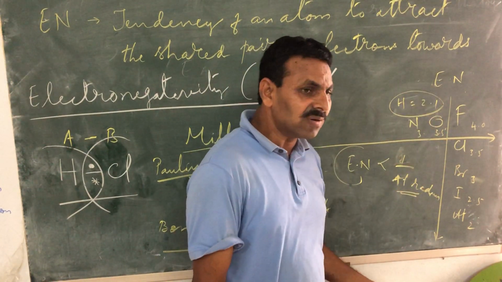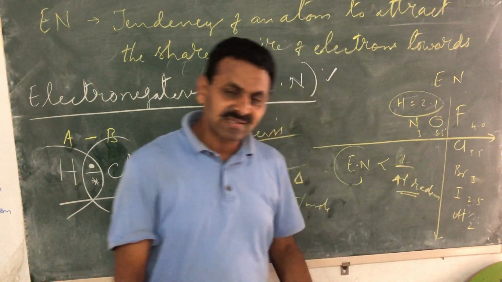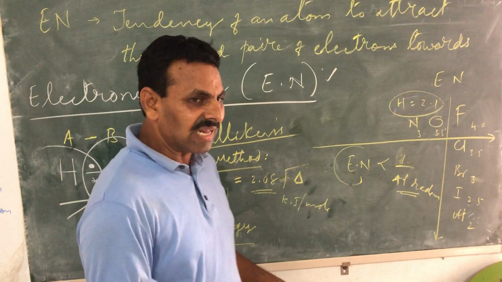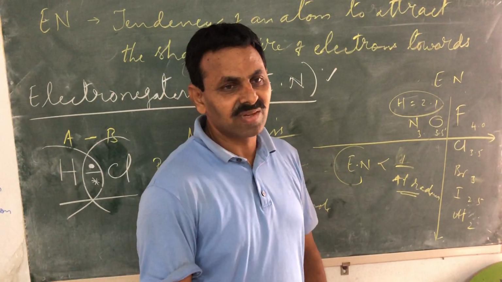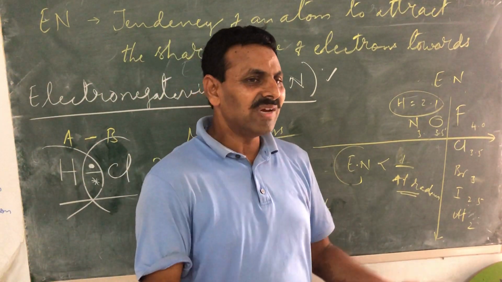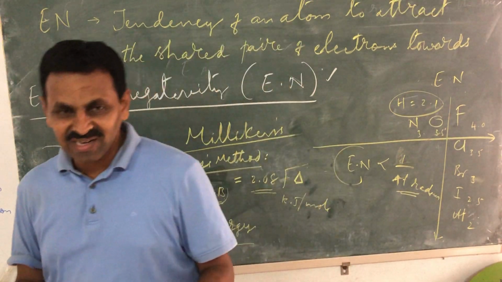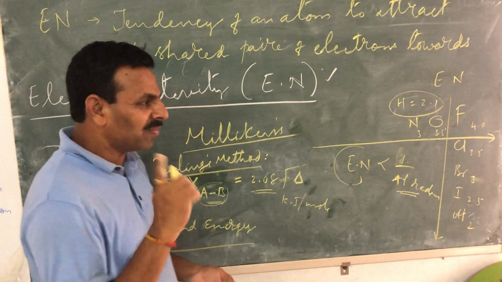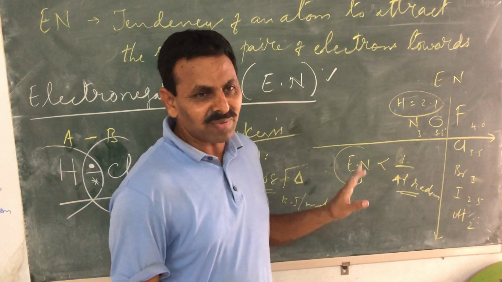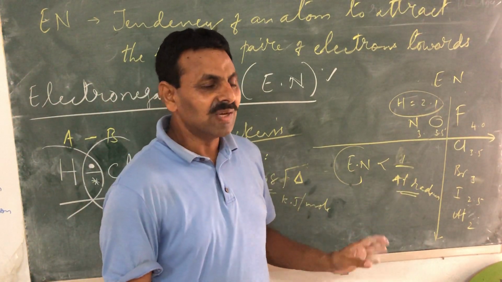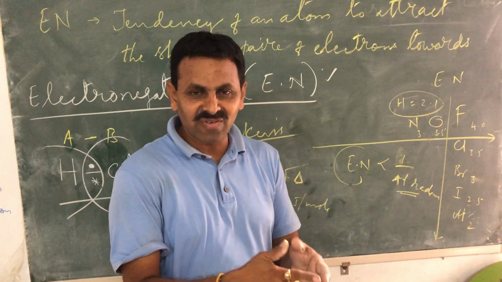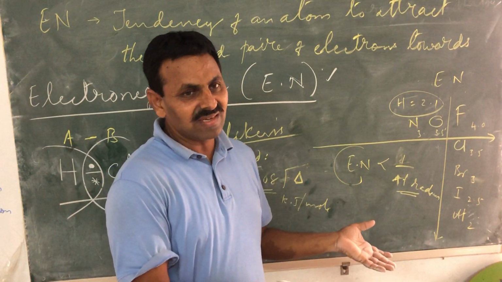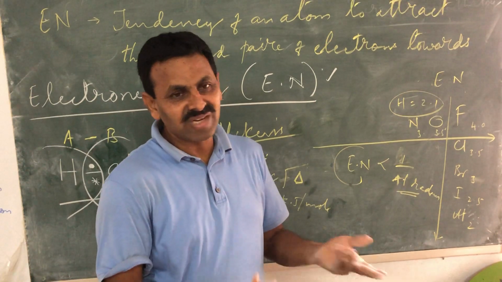So down the group, atomic radius increases, electronegativity decreases, ionization energy decreases, electron affinity decreases. All the three decrease. Now where the problem is to understand and to forget. If you understand atomic radius, the rest of the three properties have an inverse relation. So there is no question of forgetting or getting confused with at least the trends.